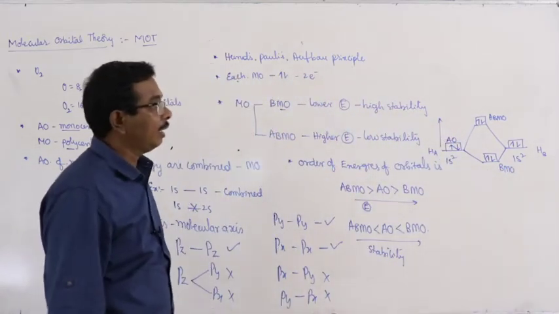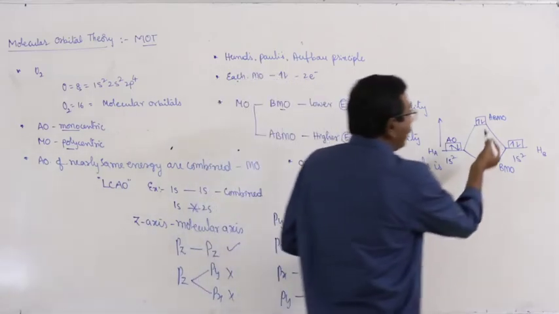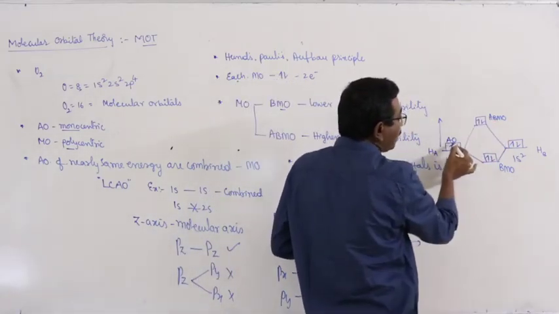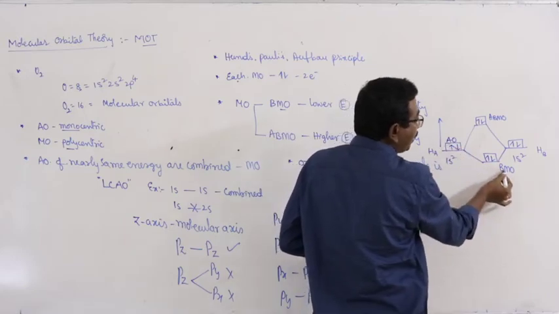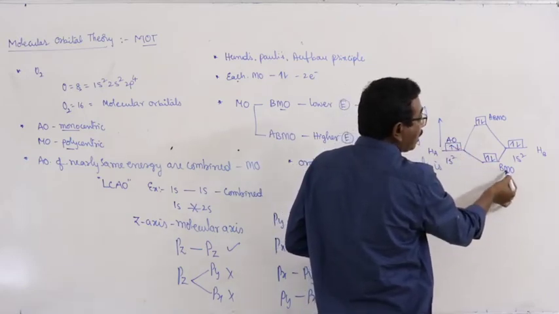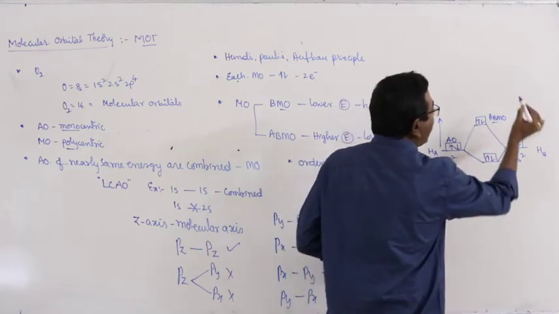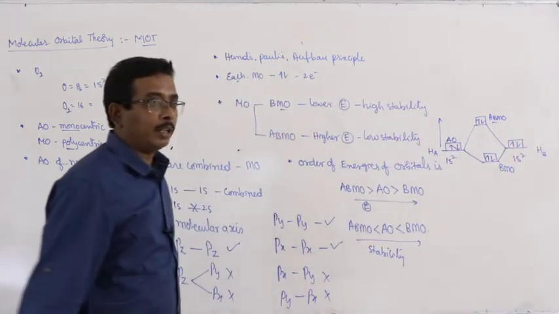So, the energy decreasing order is anti-bonding greater than atomic orbital greater than BMO. Stability: bonding molecular orbitals are more stable than atomic orbitals, which are more stable than anti-bonding molecular orbitals.